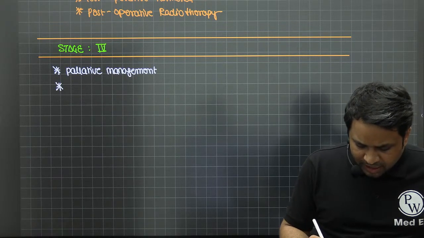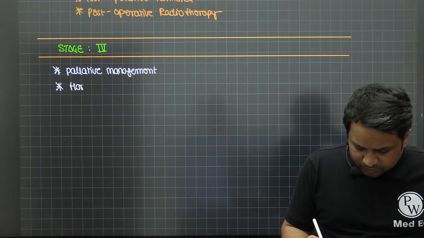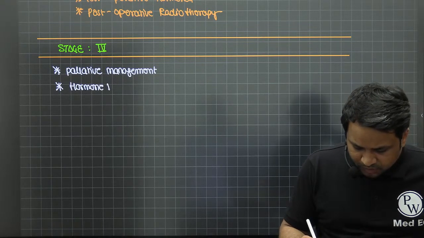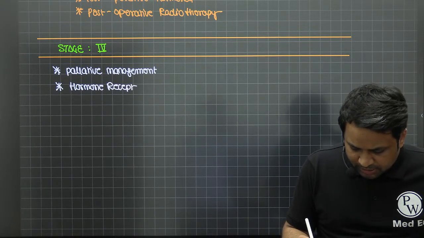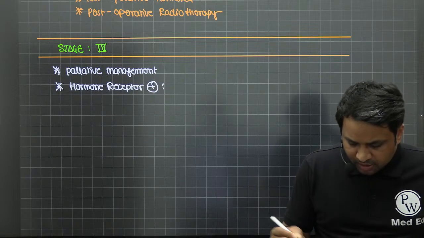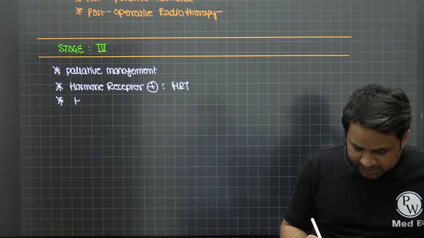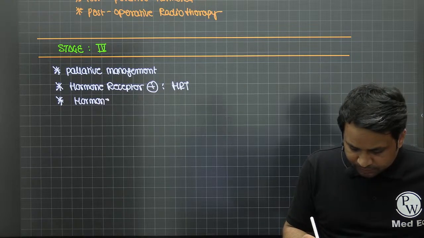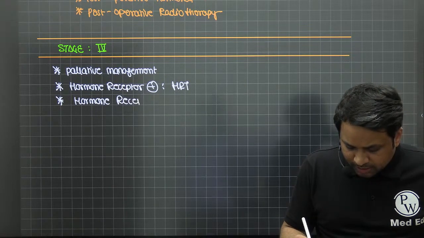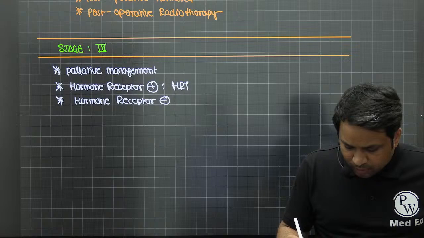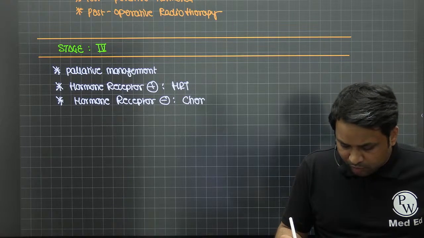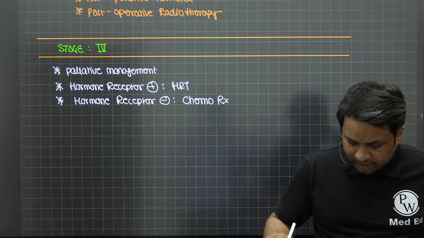Say if the hormone receptors are positive, then you will go with hormonal therapy. If the hormone receptors are negative, we'll talk about all these. What are these hormone receptors? Don't worry about it. If hormone receptors are negative, then I would prefer chemotherapy.